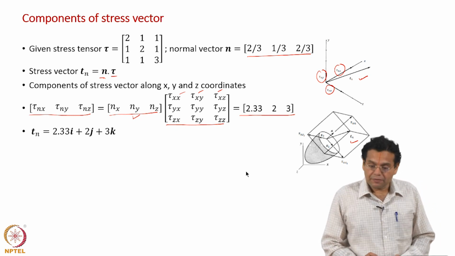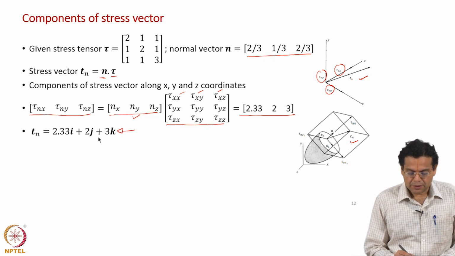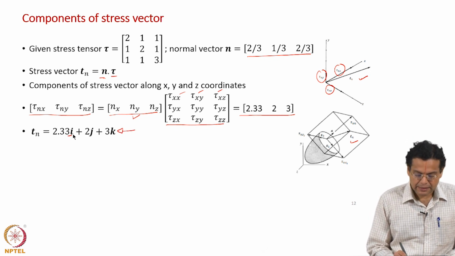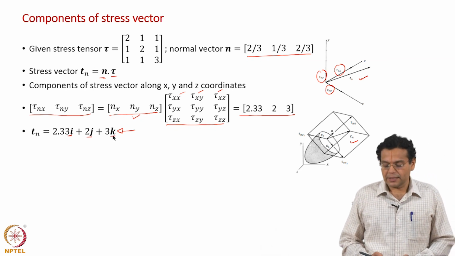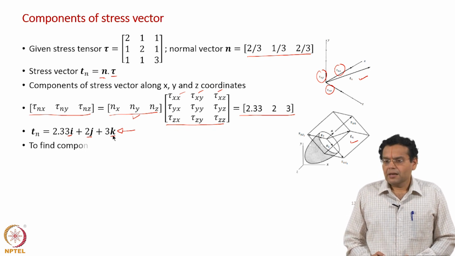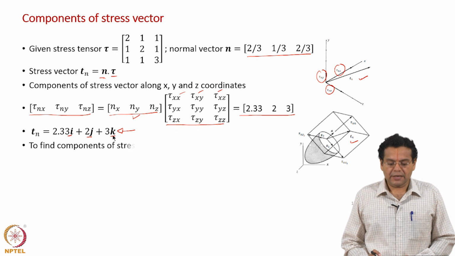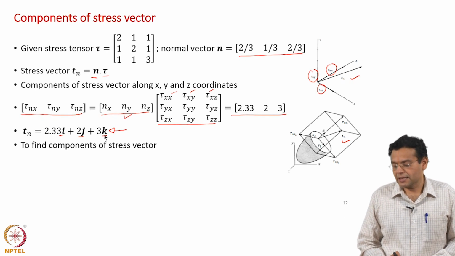We can represent this in the usual way, with unit vectors i, j and k, and the corresponding components 2.33, 2 and 3. Now, this is the first step, where we related the components of stress tensor to components of stress vector along x, y, z axes.